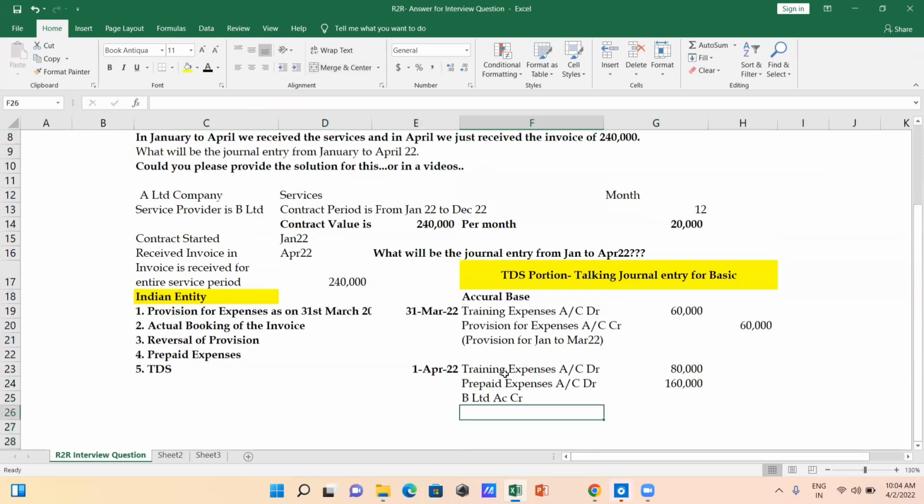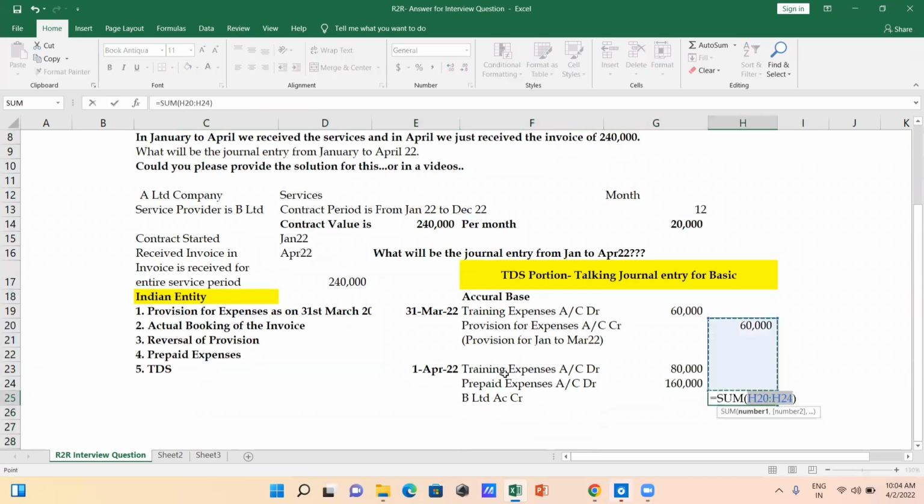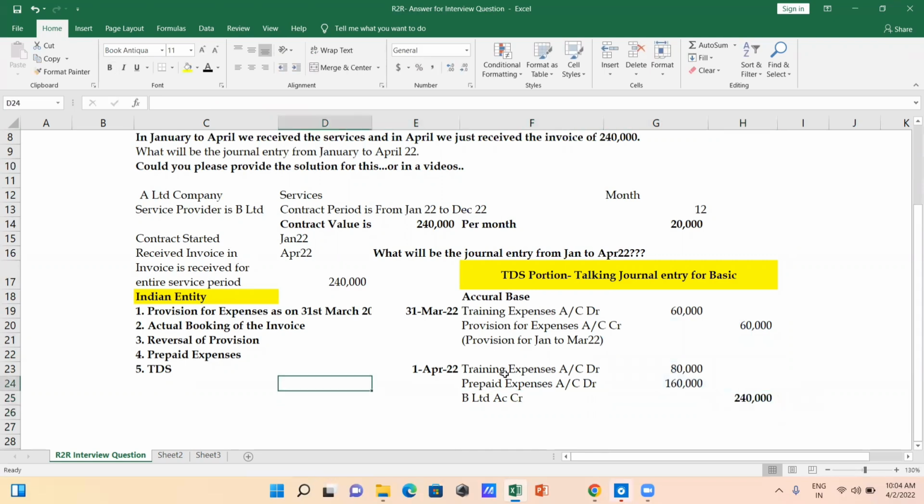Yes, B Limited. And that's going to be credited with this entire amount, which is 2,40,000. Try to understand here again, we are not discussing the TDS portion. On this invoice, you have to deduct the TDS as well, but we are just trying to give more clarity about the journal entry.